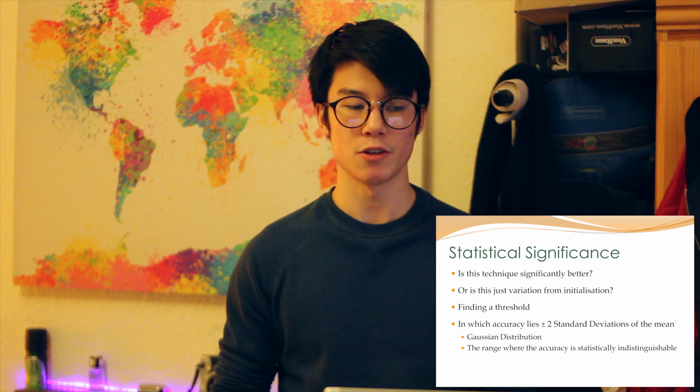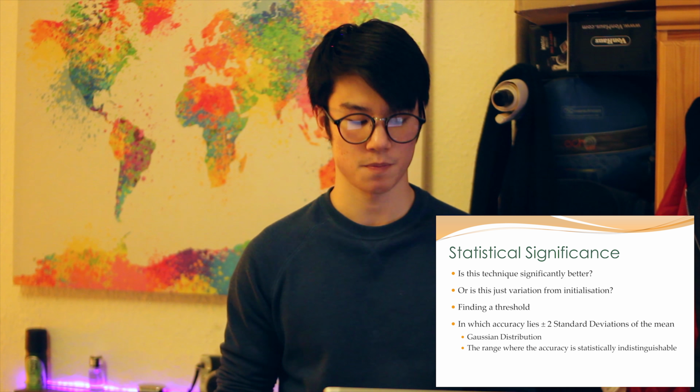Taking a closer look at the top 10 classifiers, we can see that the top 2 are neural networks. However, in the top 10, there's only 6% variation between the first and the 10th. The question is then, is something like this more significant than something like this? Or is it just run-to-run variation and margin of error? To solve this, we can use something called statistical significance.